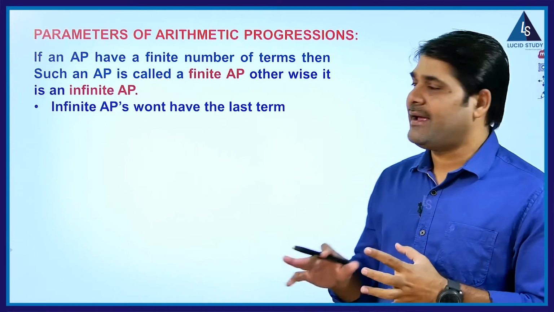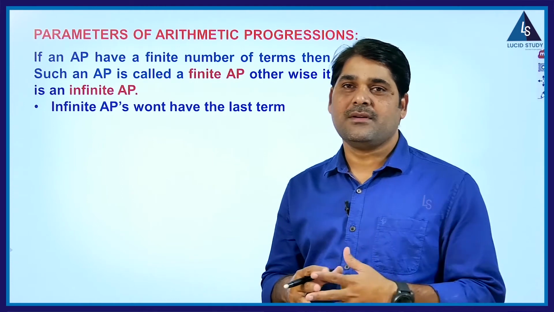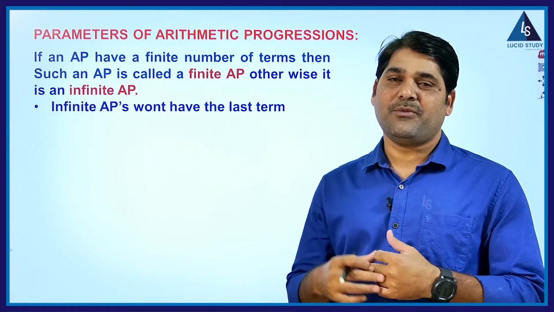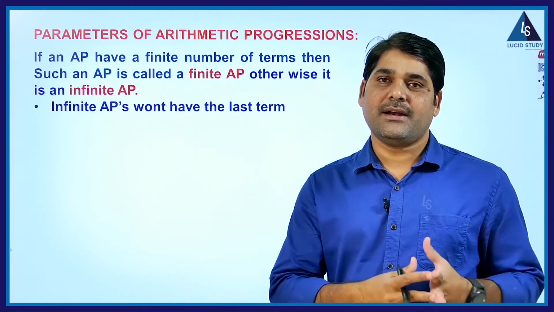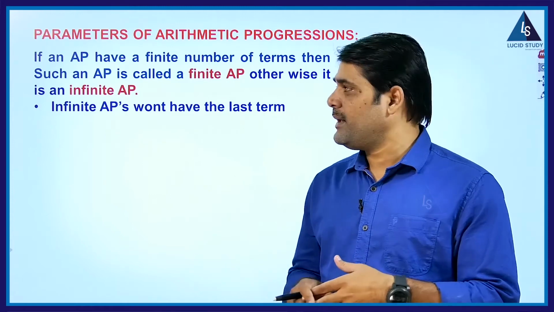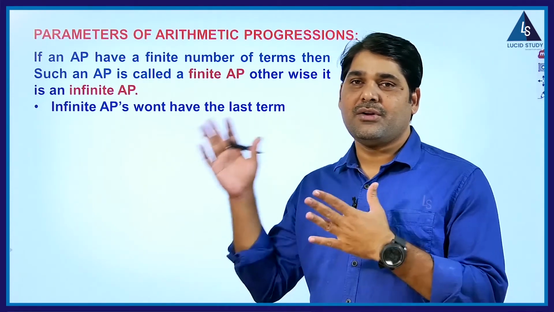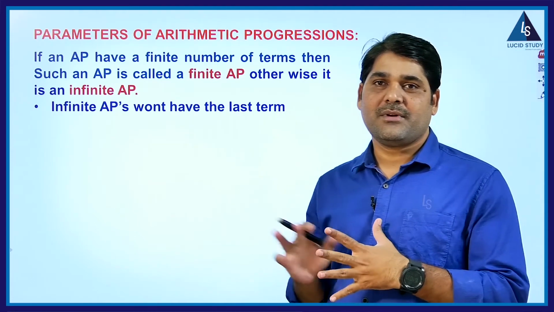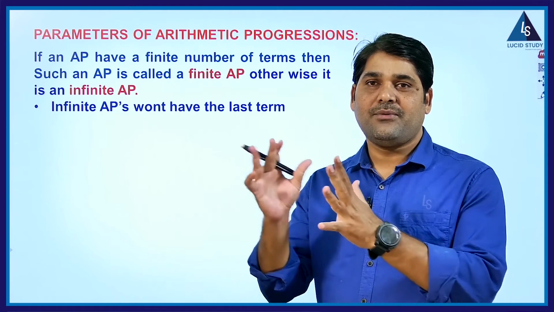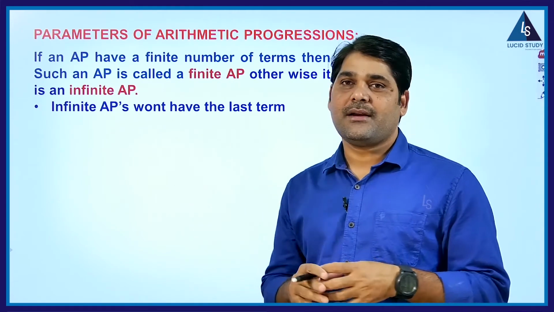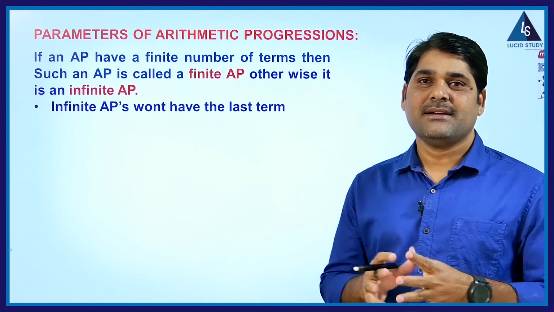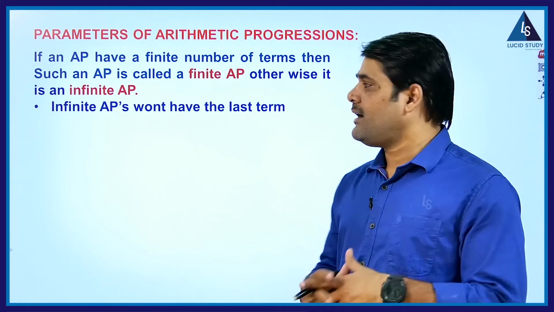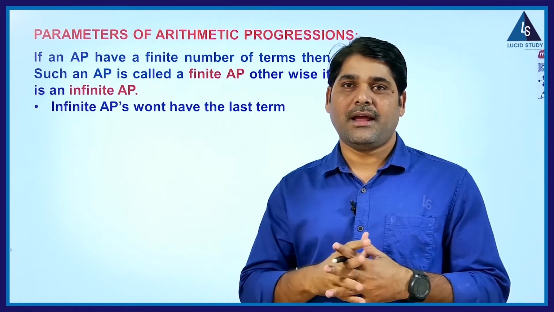Again, arithmetic progression has two types: one is a finite AP and the other is an infinite AP. If the number of terms is finite, then it is said to be a finite AP. If you don't know, that means it is continuing infinitely, then we can call it an infinite AP. What is the difference between them? In a finite AP you can find the last term, whereas in an infinite AP you cannot find the last term because it goes on and on. There is no end for that. Because of that reason we cannot find the last term of that AP.